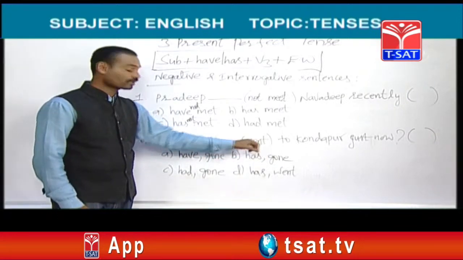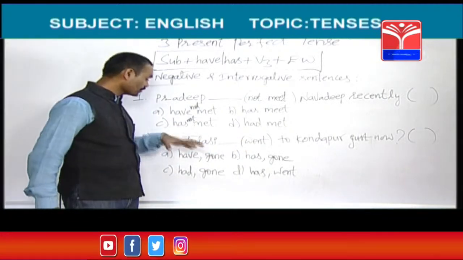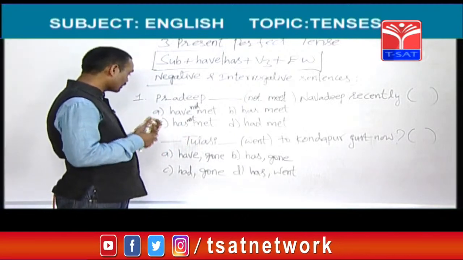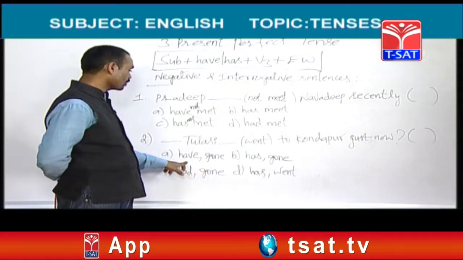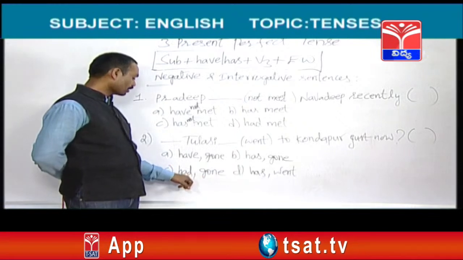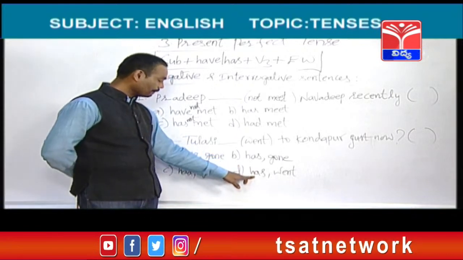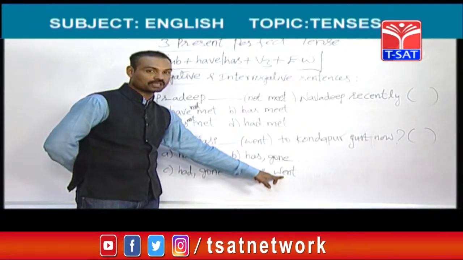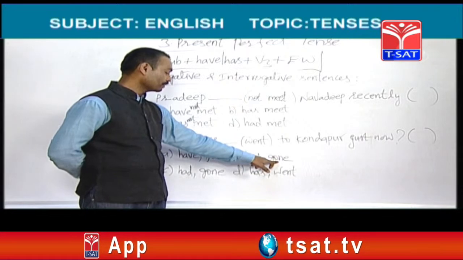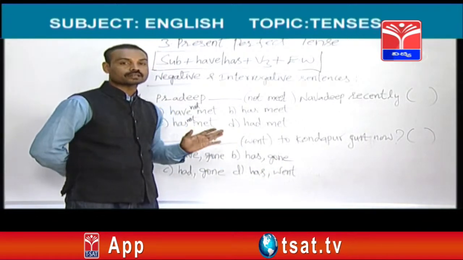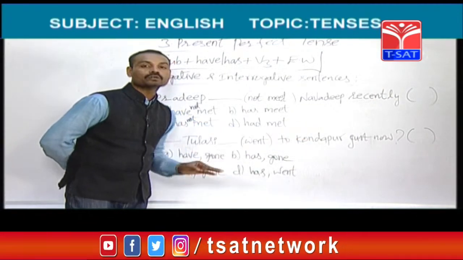Next, here V2 is there. No, V3 should be there. So, has plus V3, gone. So, where can we find out has plus gone? Have, wrong, gone is correct, main verb is right, helping verb is wrong. Let us see here, had, wrong, we should not use, gone is right. Here, has, correct, helping verb is right, but the main verb is wrong, went is there, we should not use second form, we should use the third form of the verb. Helping verb and the main verb must be in the third form. Has gone is the answer, has gone. First here has should be taken, has Tulasi gone to Kondapur just now.